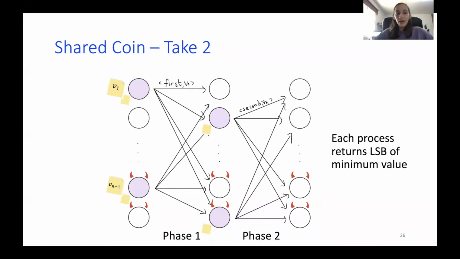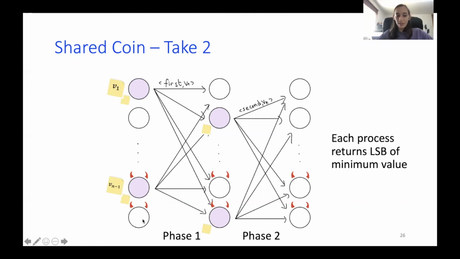And what we do is that every process elected to the committee does exactly the same as it is done in take one. And any correct process that wasn't elected just sits silently and waits for the second phase. Then again, they sample themselves and see if they are part of the committee or not.